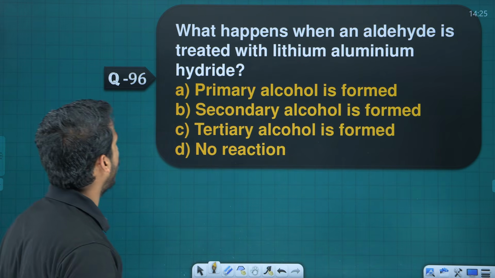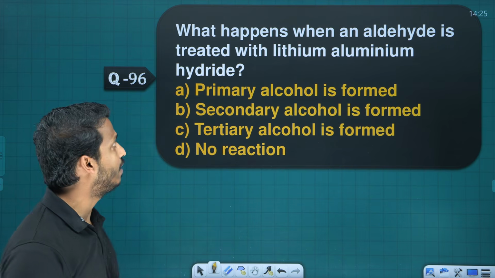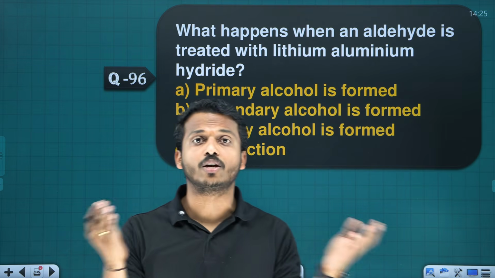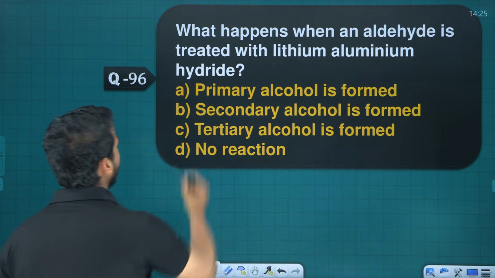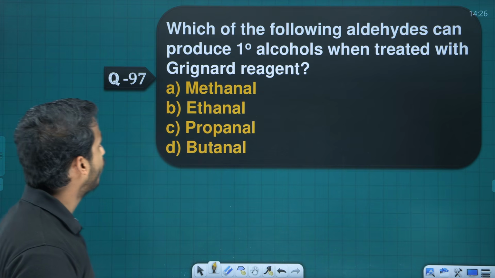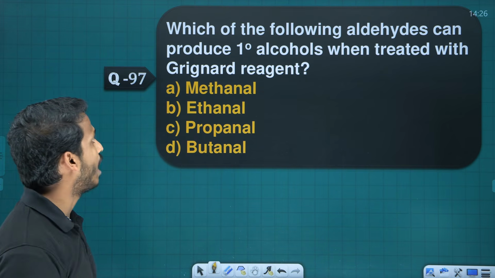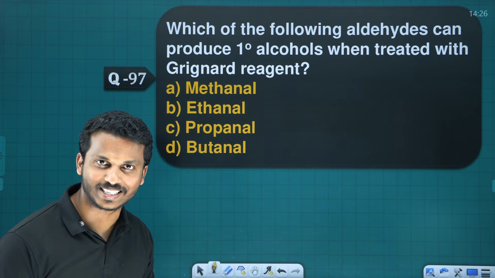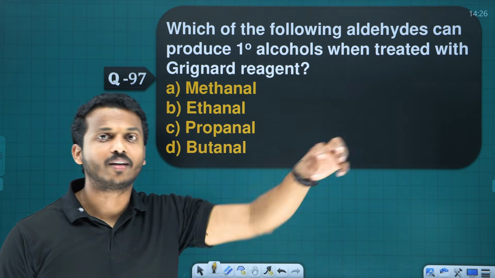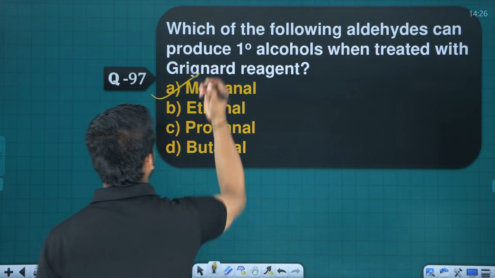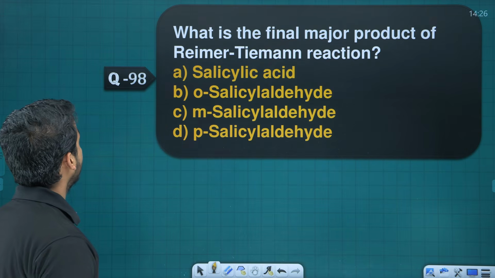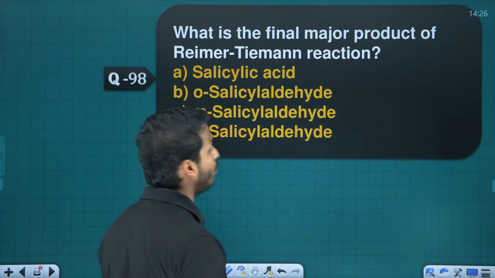The question number 96. What happens when an aldehyde is treated with lithium aluminium hydride? Lithium aluminium hydride is a reducing agent. So aldehyde on reduction, what you get? Primary alcohol is formed. Next one, which of the following aldehydes can produce primary alcohol when treated with a Grignard reagent? We discussed that. Methanal or formaldehyde, when reacted with the Grignard, we will get a primary alcohol. What about other aldehydes? Secondary alcohol. What about ketone? Tertiary alcohol.